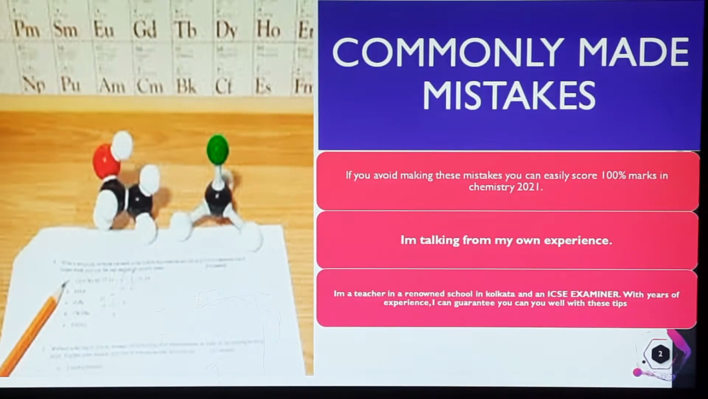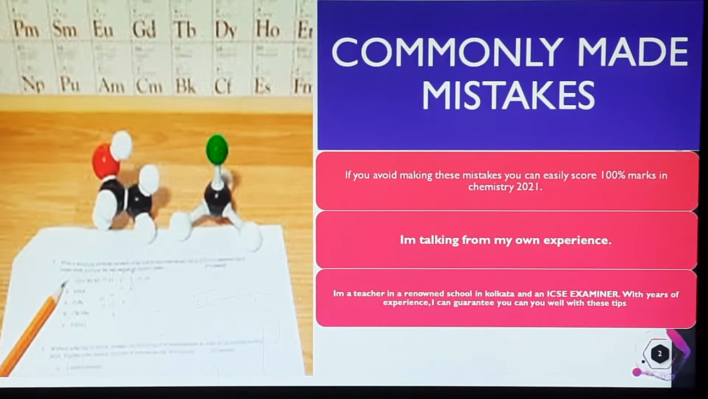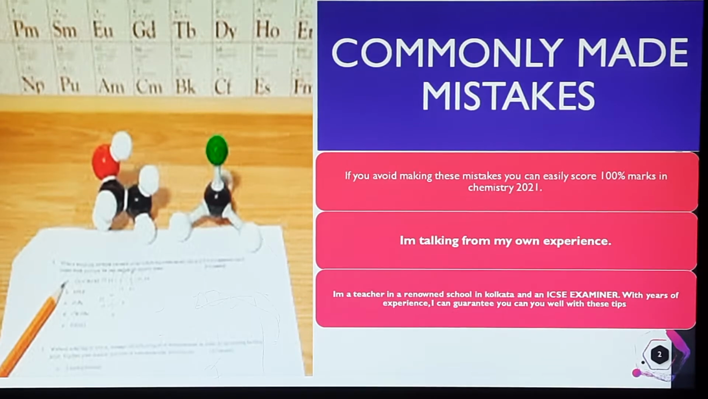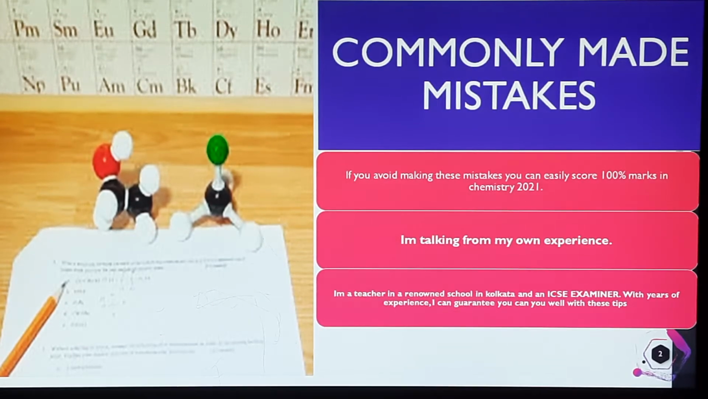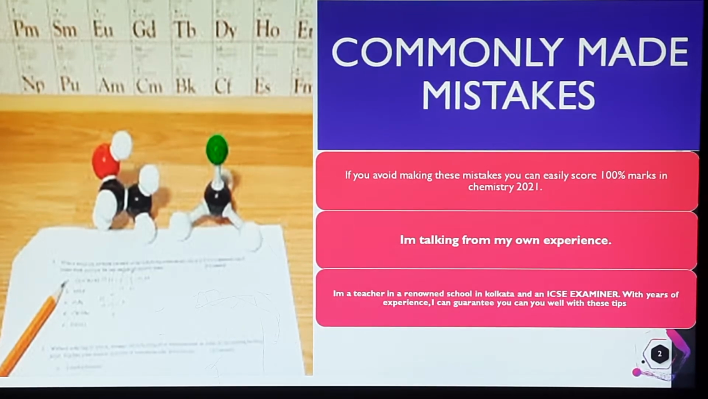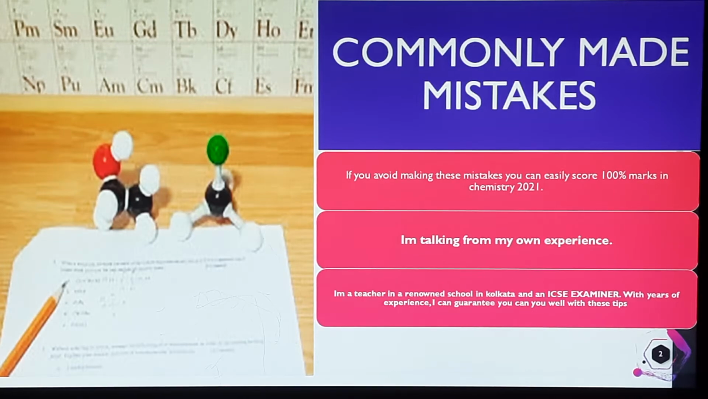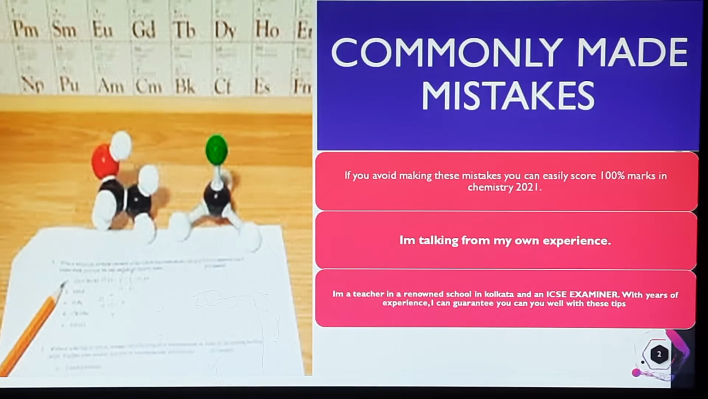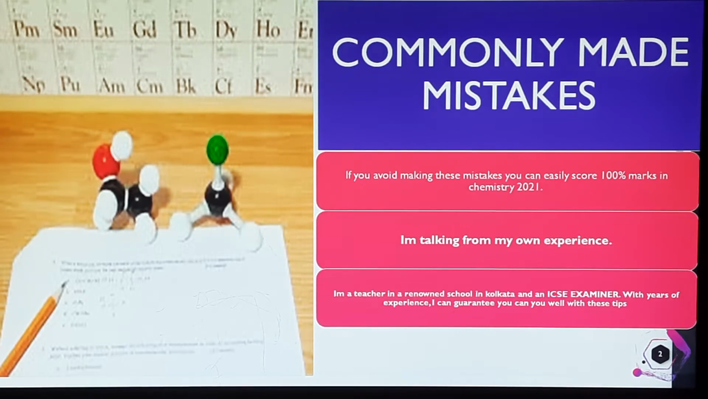So, the commonly made mistakes we usually make in the paper, if they are avoided, we can easily score 100% marks in the forthcoming chemistry exam, that is 2021. And this time it is easier because the syllabus is reduced and you are getting ample time to prepare yourself. I am talking from my own experience, since I have been teaching for over a decade and I have been an ICSE examiner for many years.